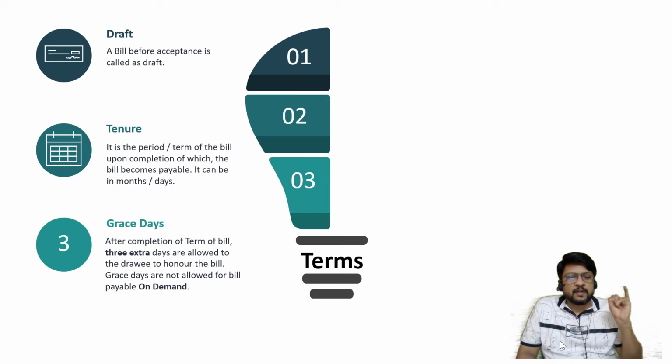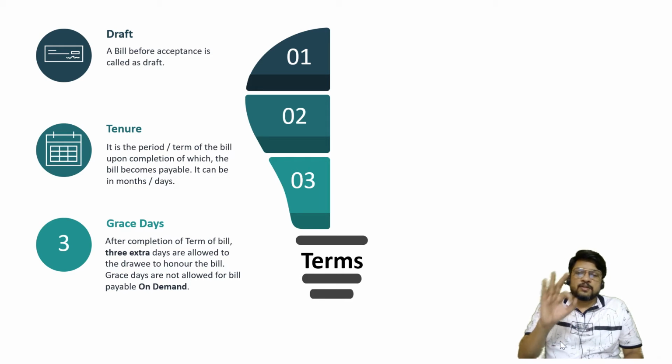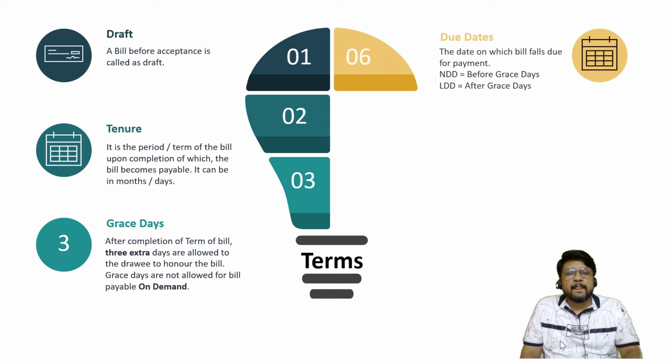It is only for after date bill and after sight bill that you can demand grace days, and the grace days is not a period depending upon the kind-heartedness of the drawer or the request of the drawee. It is a period which is defined by law. It is always 3 days. Next point is due date. So we can understand now, because of the concept of grace days, there are going to be 2 different due dates.